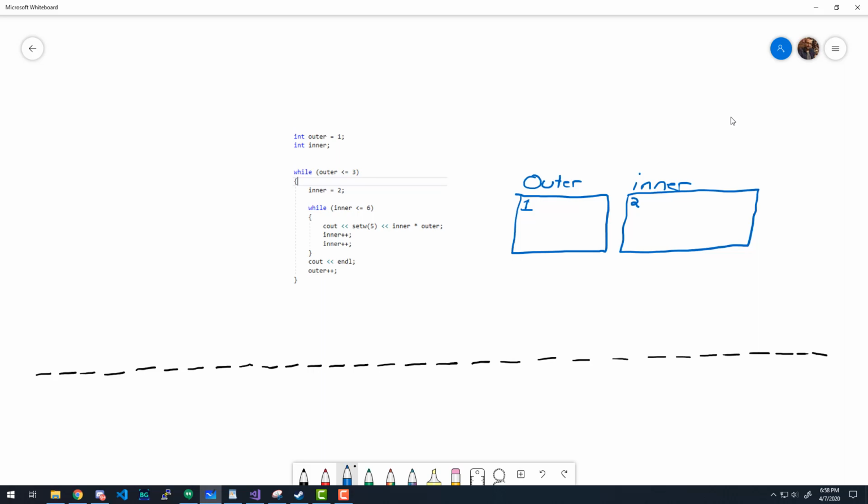So we cout setw 5. So I'm going to count 5. 1, 2, 3, 4, 5. Just like that. And we output inner times outer. So 2 times 1, 2. So we'll write that right there.